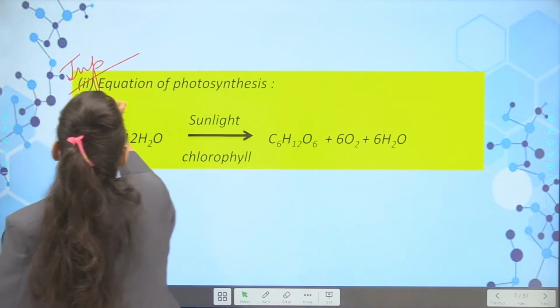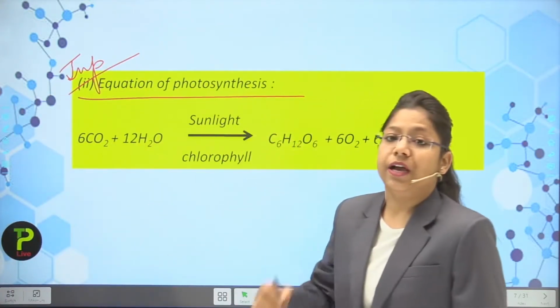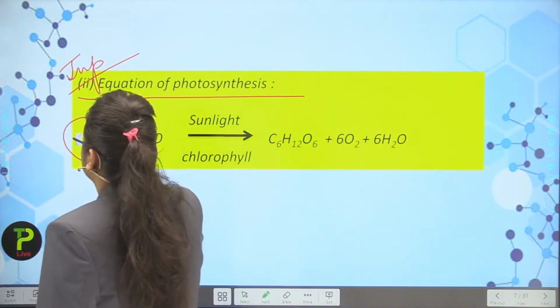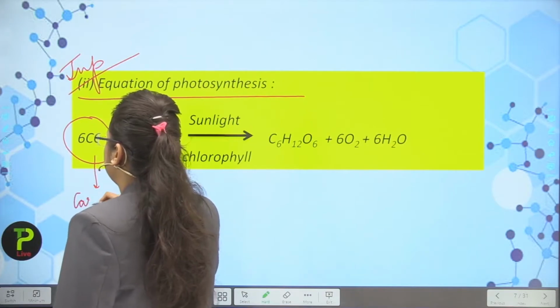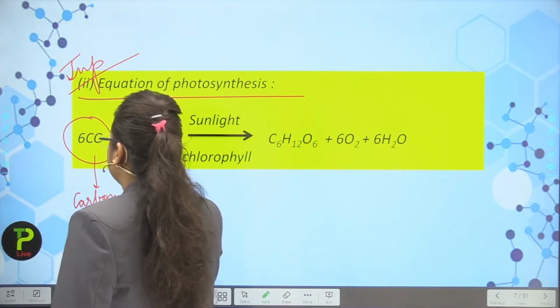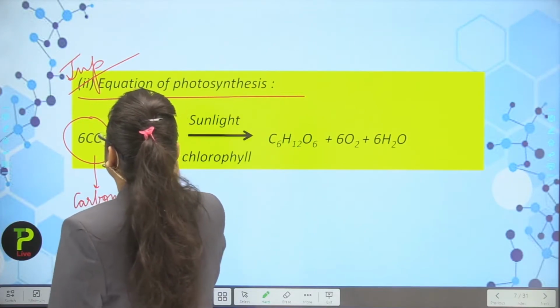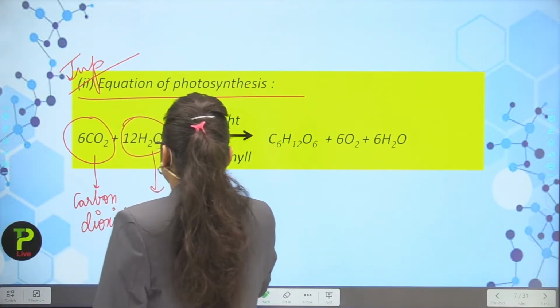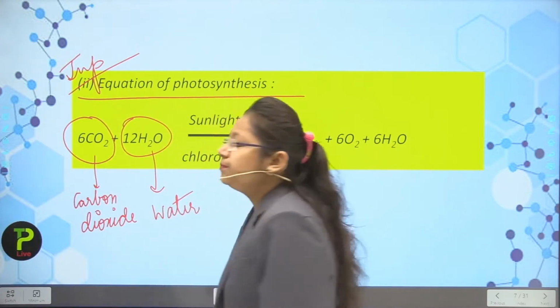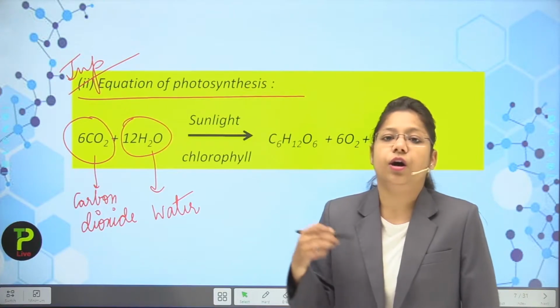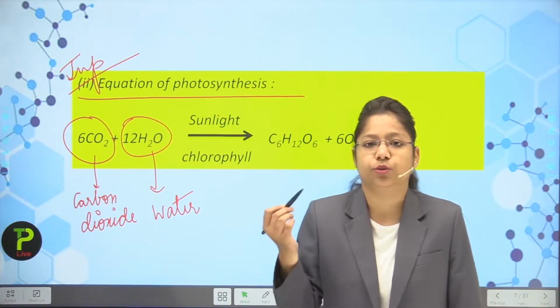So if we talk about the equation of photosynthesis, there is carbon dioxide which is coming from the environment. Now there is water available. We are just watering the plant, or the environment usually waters the plants through rains.